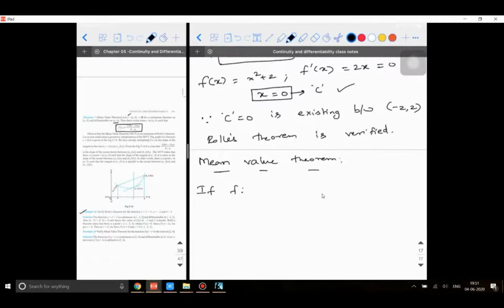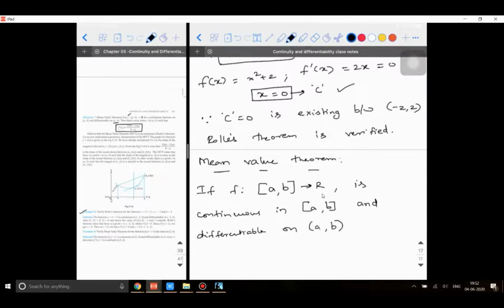If f is a function mapped from the closed interval a to b to R, is continuous in the closed interval a to b and differentiable on the open interval a to b. These are the two conditions to be satisfied. Here f of a will not be equal to f of b.